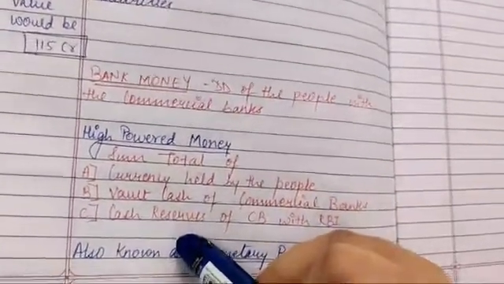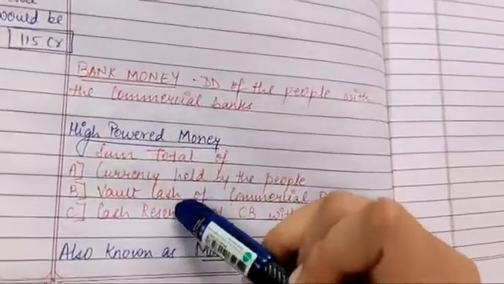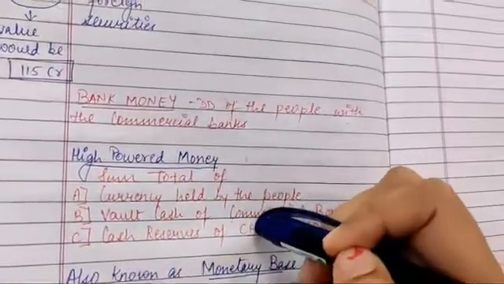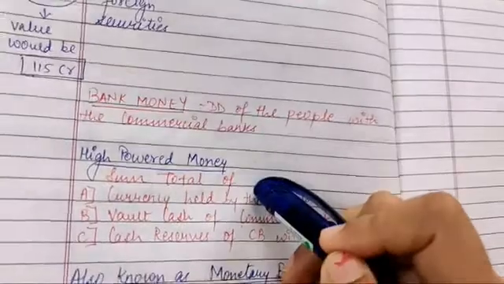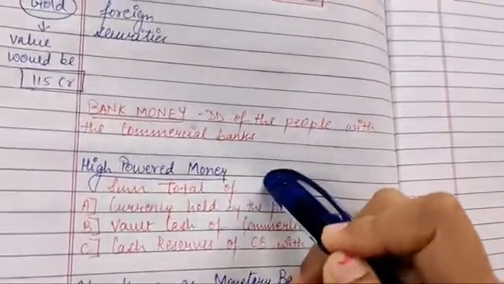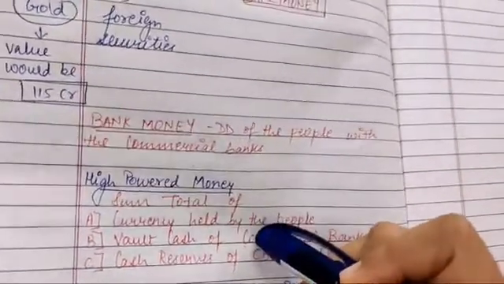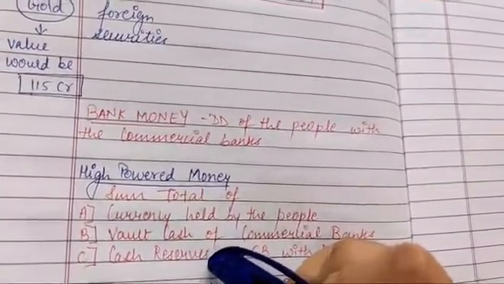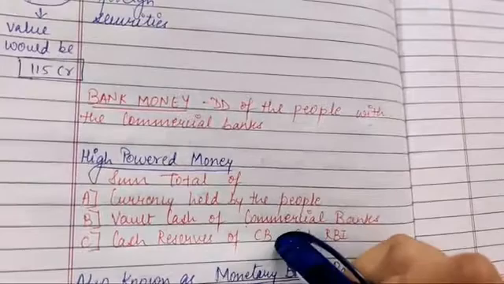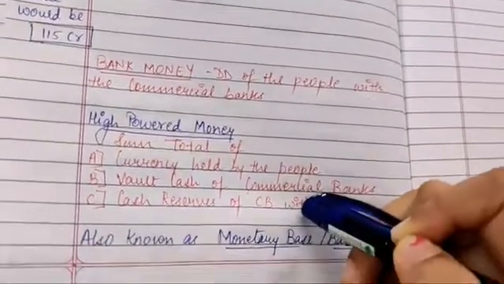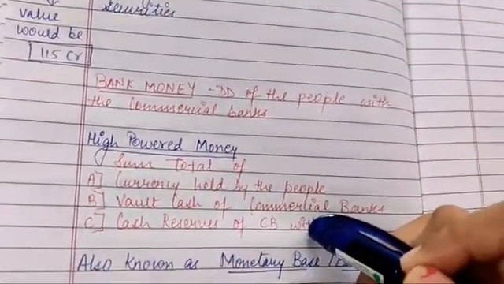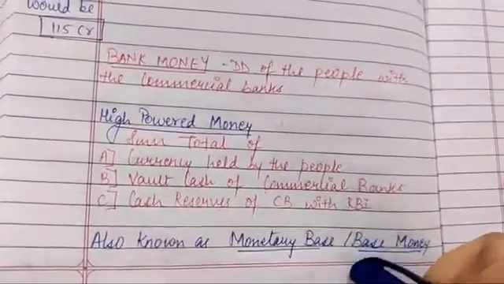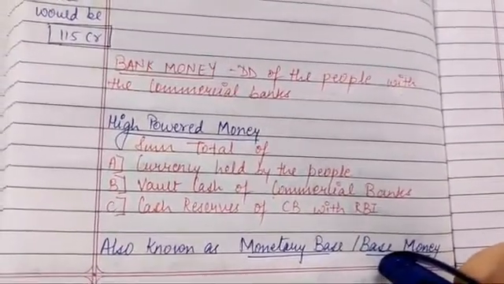Now I have created this high powered money, as this is the last topic for today. What is high powered money? There are 3 components required for high powered money. High powered money is the totality of currency held by the public, cash in vaults of commercial banks, and cash reserves of commercial banks with the RBI, along with other reserves as well. This is also known as monetary base as well as base money in the economy.